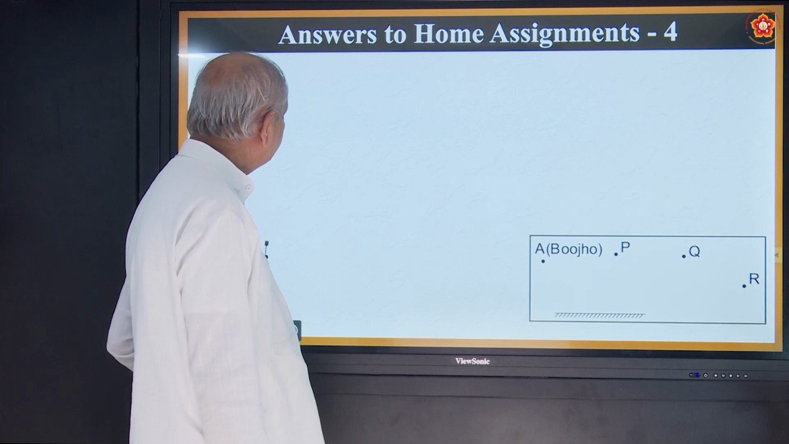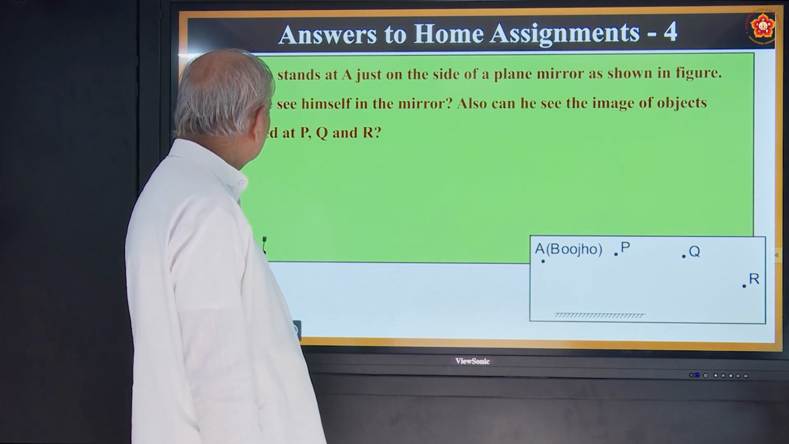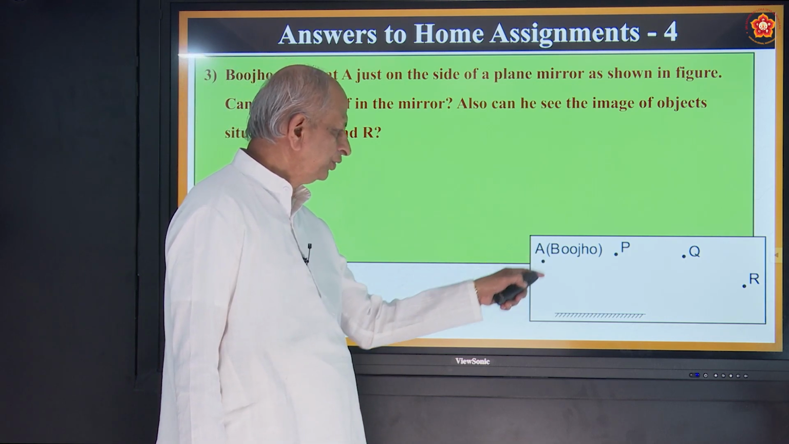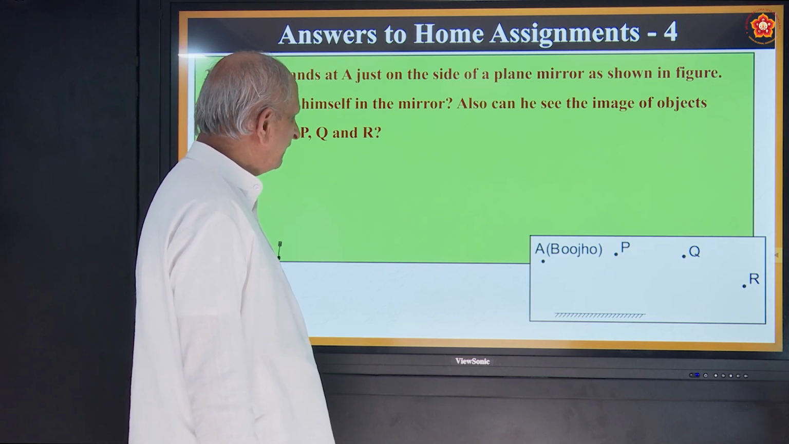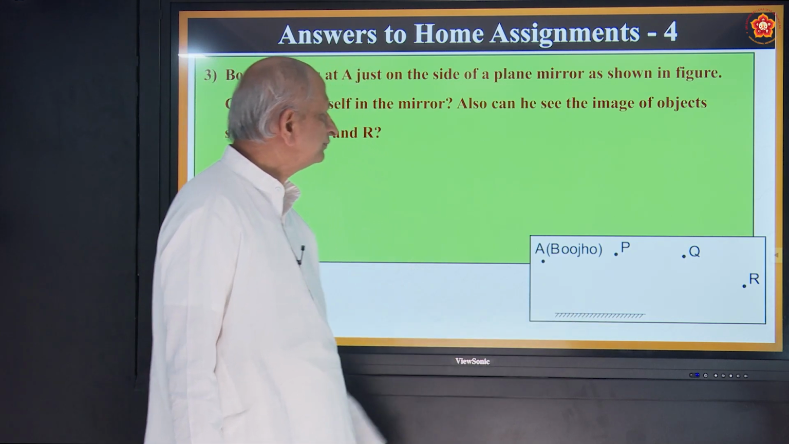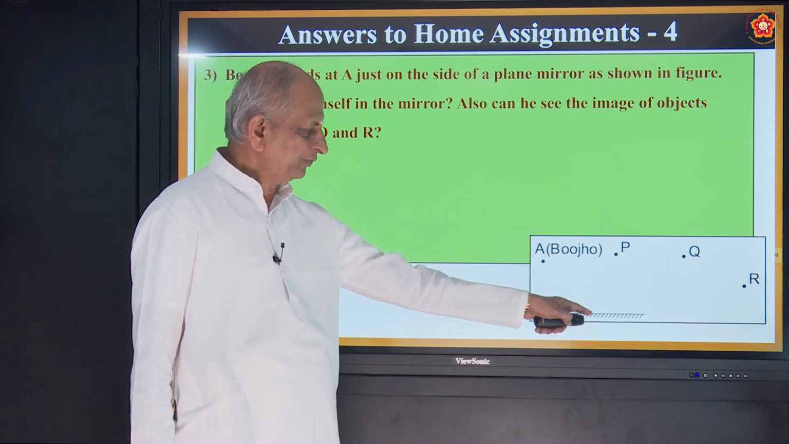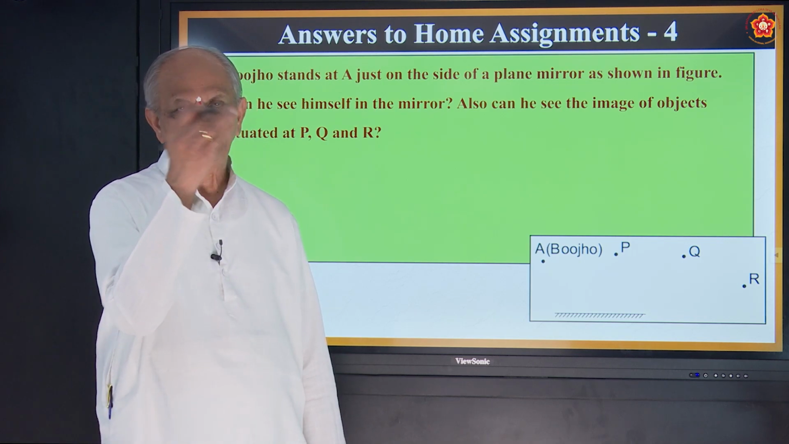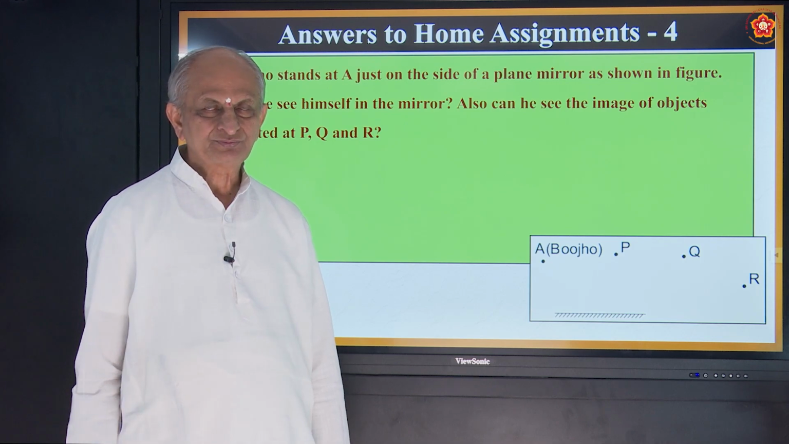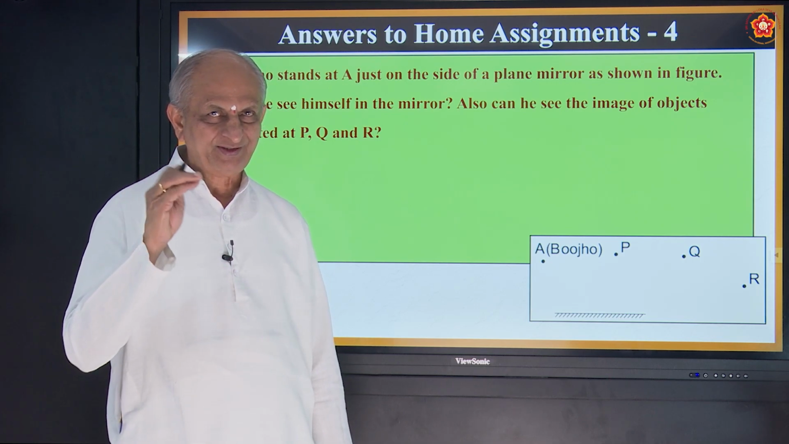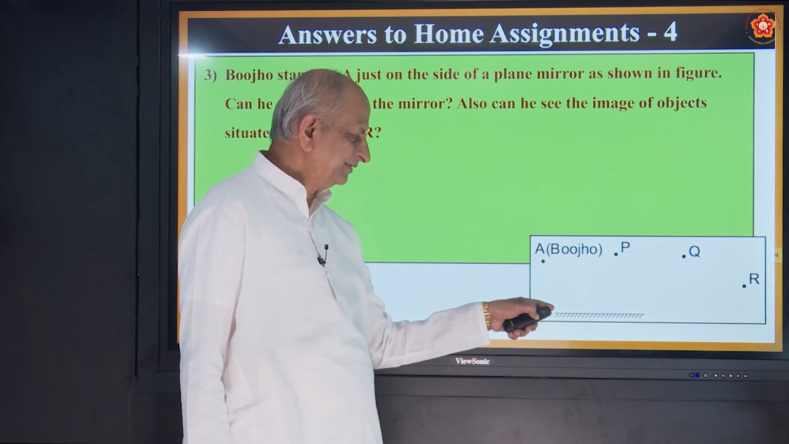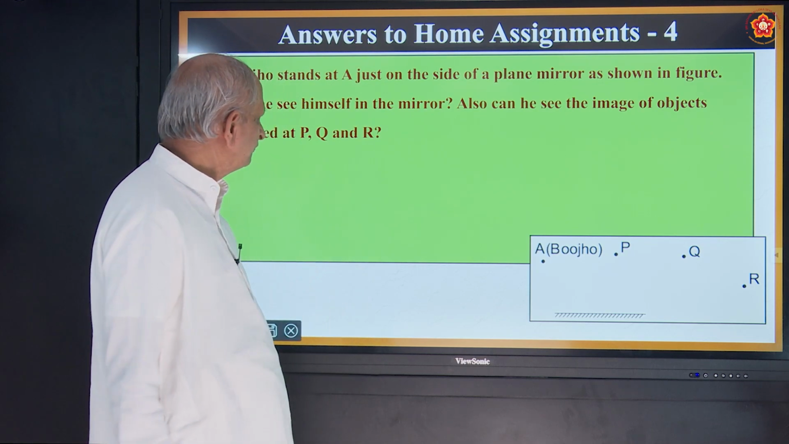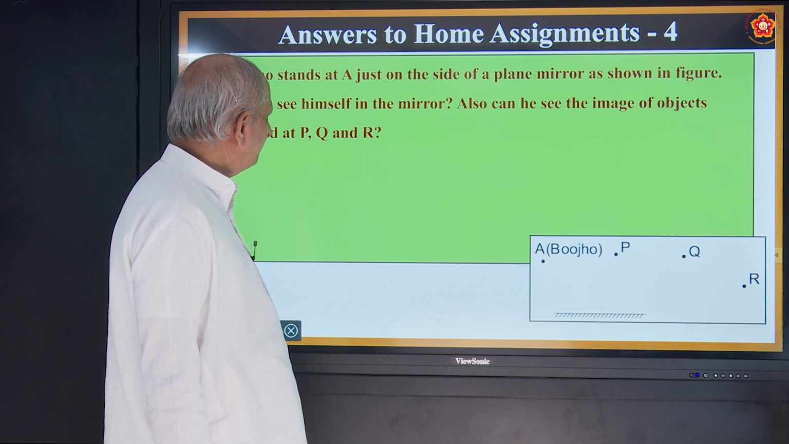Now one more question. Bujo stands at A. So here is A. Bujo is there just on the side of a plane mirror. This is a plane mirror. And this is how you represent a mirror. Why is it done like that? Because it is opaque. There will usually be mercury oxide put on the other side, red color, you might have seen it. So why is it made? That is just so that the object is reflected. So can he see himself in the mirror?